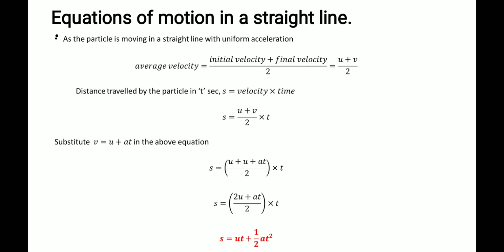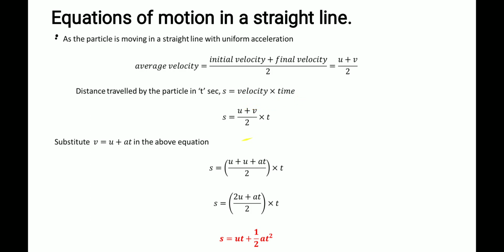In the second, we will use the average velocity formula. Average velocity means average of the initial velocity and final velocity, u plus v by 2. Distance traveled will be average velocity into time taken, isn't it? Velocity is equal to displacement by time, so displacement is equal to velocity into time.